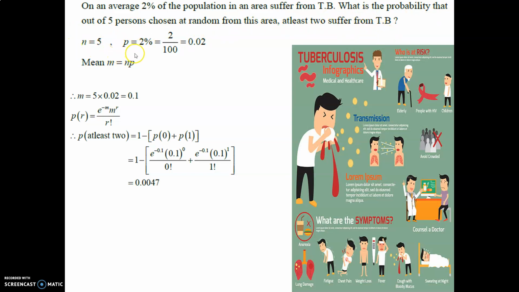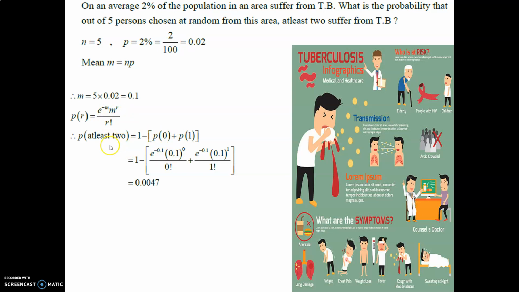So n is equal to 5, p is equal to 2%, 2 upon 100, is 0.02. m is equal to n into p, 5 into 0.02, which is 0.1. P(r) is equal to e raised to minus m, m raised to r upon r factorial.